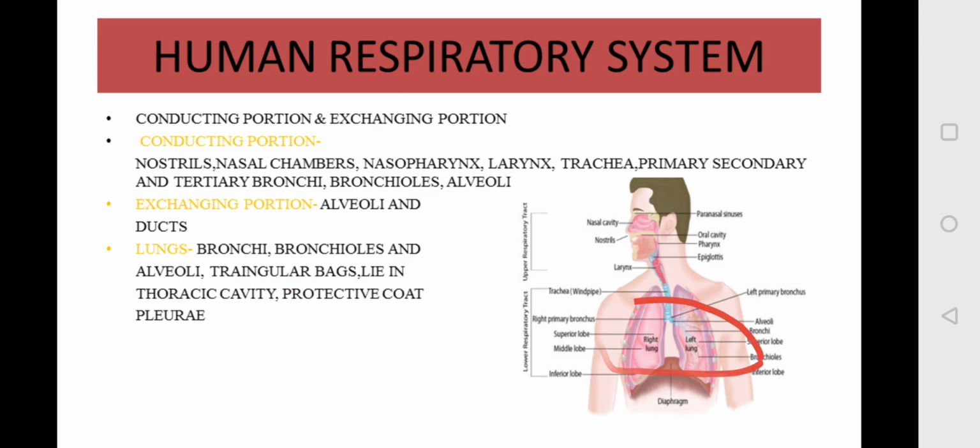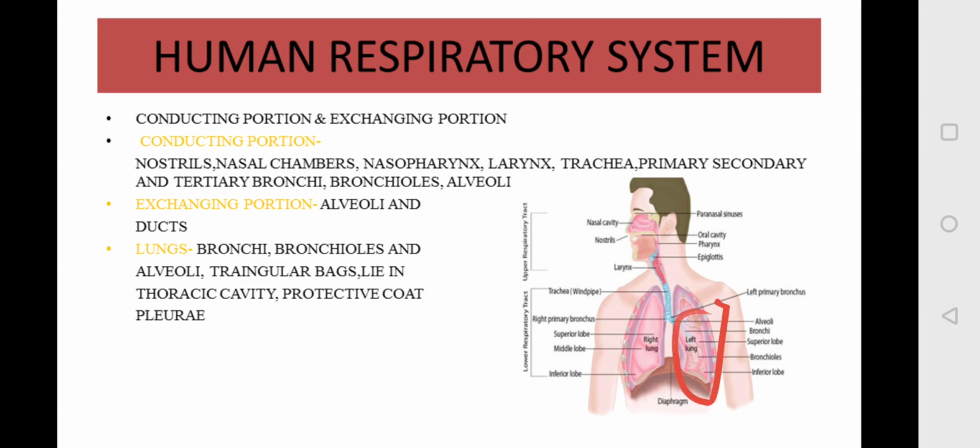This is your thoracic cavity, which is enclosed dorsally by your thoracic vertebrae. You know that the backbone is there at the back. The backbone which lies in the thoracic cavity is known as thoracic vertebrae, and in the front we have a bone that is known as sternum, and laterally we have the ribs. So this thoracic cavity is enclosed dorsally by the thoracic vertebrae, laterally by the ribs, and in front we have a bone that is sternum, and below there is a dome-shaped structure that is known as your diaphragm.